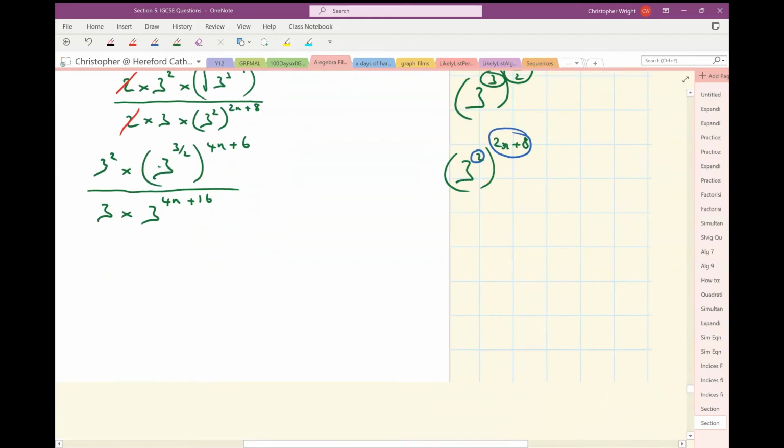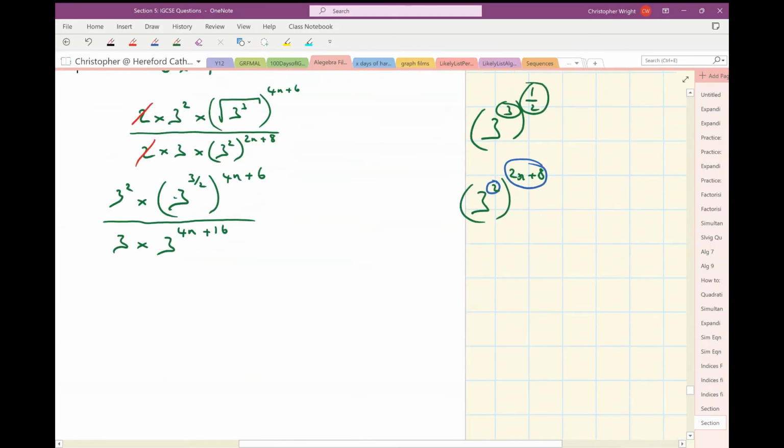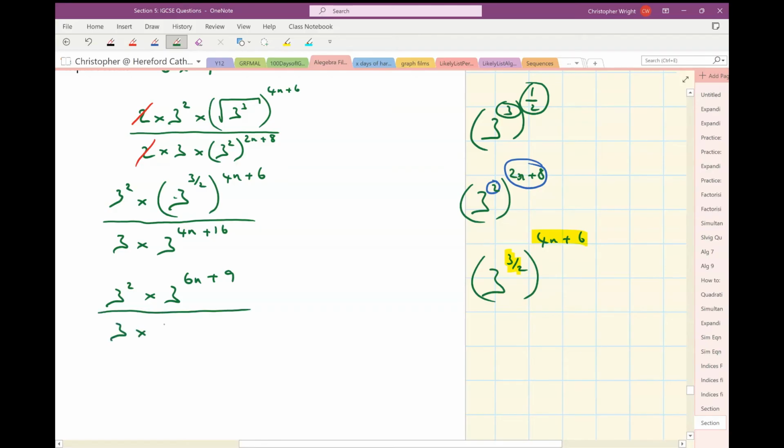Okay, right, let's continue with this simplifying. So I have got on the top, still 3 squared, times 3 to the power of 3 over 2, which I'm raising to the power of 4n plus 6. So I'm going to multiply 3 over 2 by 4n plus 6. So that gives me 3 to the power of 6n plus 9. And that is all over 3 times 3 to the power of 4n plus 16. Okay.